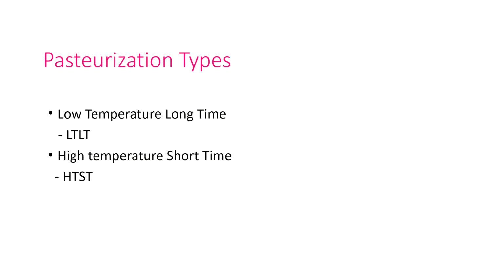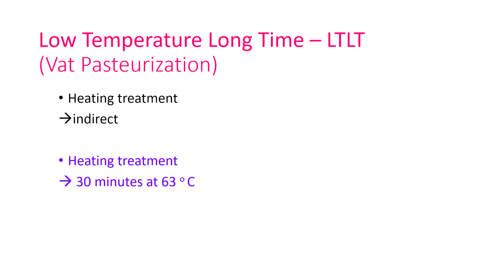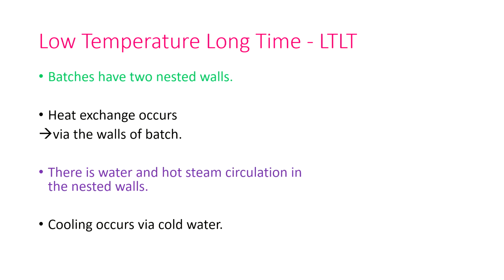Then pasteurization types. This is the type: low temperature long time, we can say LTLT. Then high temperature short time, HTST. Low temperature long time is the wet pasteurization. It is a heating treatment, an indirect heating treatment, 30 minutes at 63 degrees Celsius. Low temperature long time.